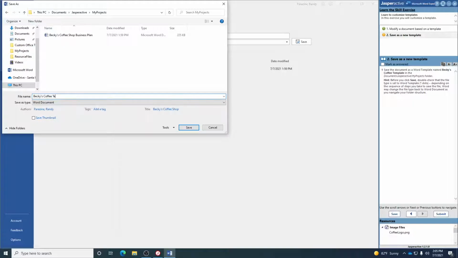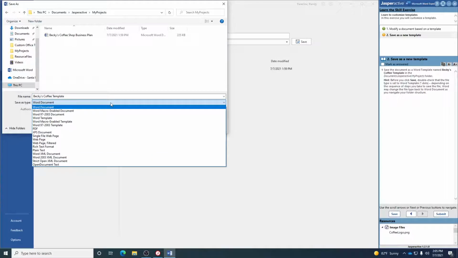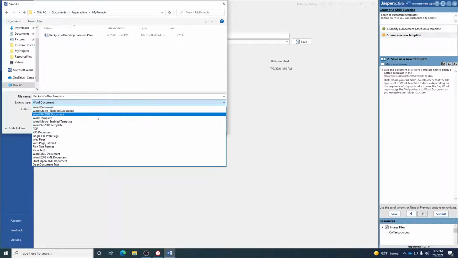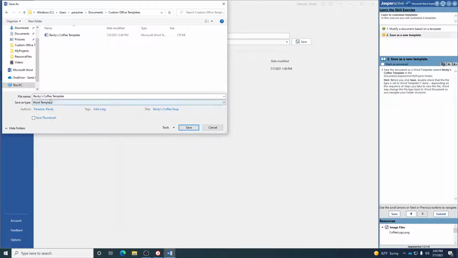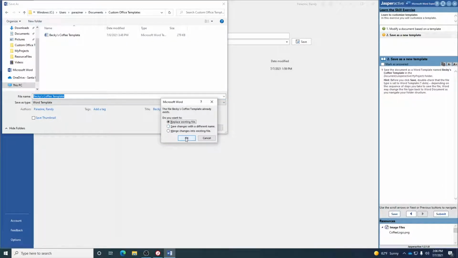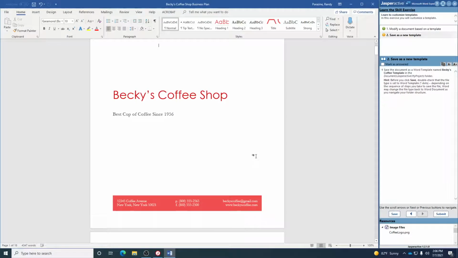And we're going to type template. And right here is a save as type. Right now it's a Word document. We want it to be a template. So we're just going to click this, and we're going to go down here to Word template. So we now see that it's Becky's Coffee Template. It is a Word template. And we're going to click Save. You can mark this as answered.